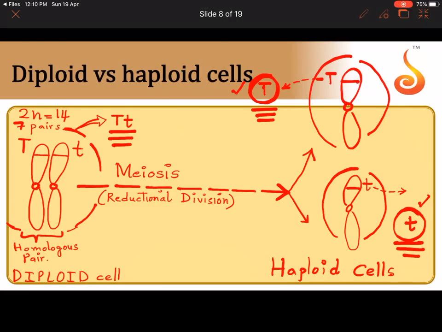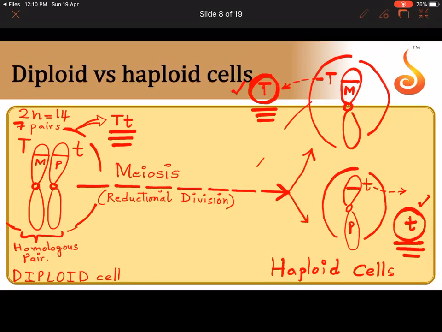So paired chromosomes became single. See here, this was maternal paired with paternal. Now sadly maternal is sitting alone in one cell and paternal is sitting alone in the other cell. So what happened to them, maternal and paternal? They were together, they were very happy together, but now they got separated. And this separation happens during meiosis.